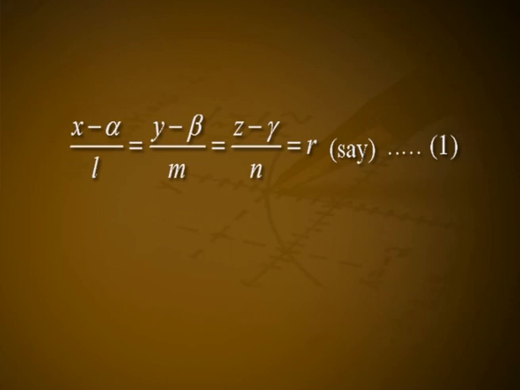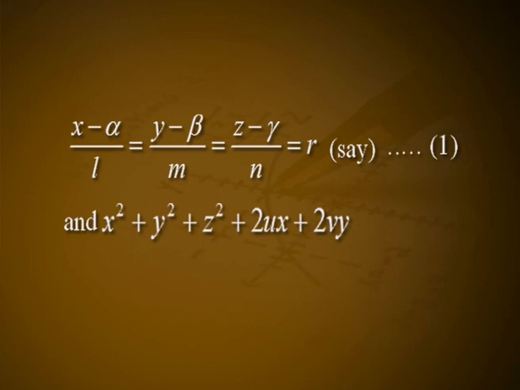= r, say equation number 1, and the equation of the sphere be x square plus y square plus z square plus 2ux plus 2vy plus 2wz plus d is equal to 0, equation number 2. The coordinates of any point on the line 1 are alpha plus Lr, beta plus Mr, gamma plus Nr.